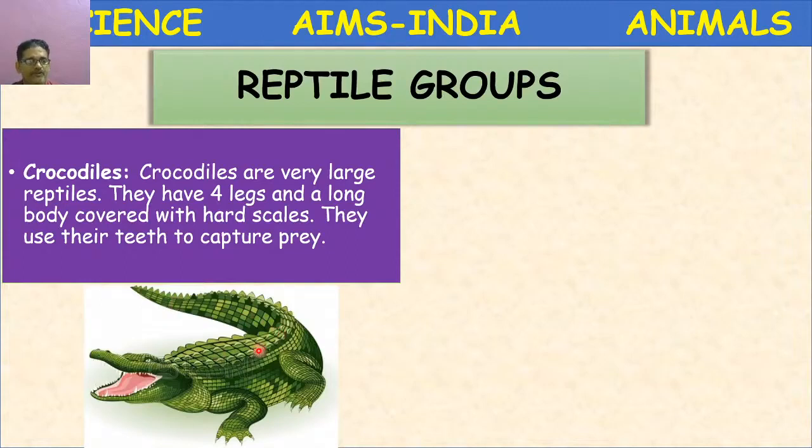scutes. Sharp teeth are present, which they use to capture the prey. So, whatever animal enters into the water, like deer, rabbit or anything, it will capture the prey with the help of these sharp teeth.